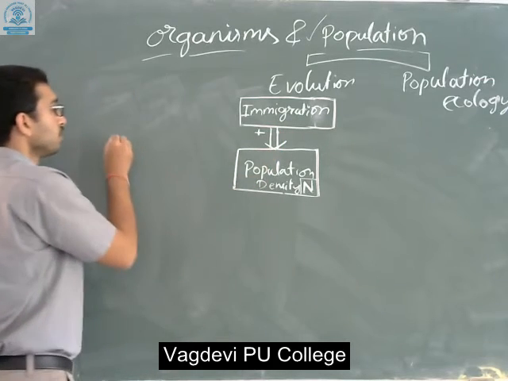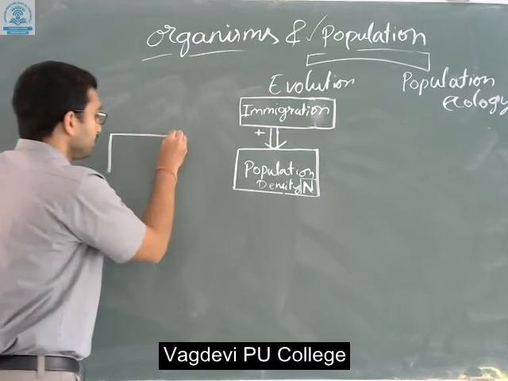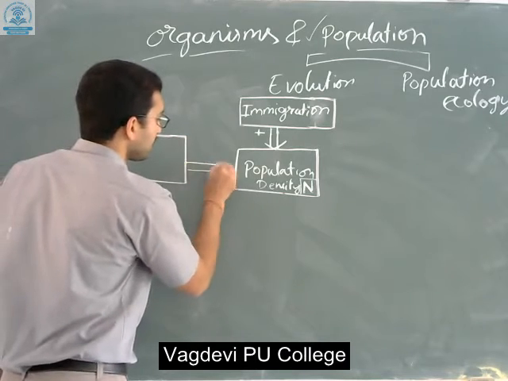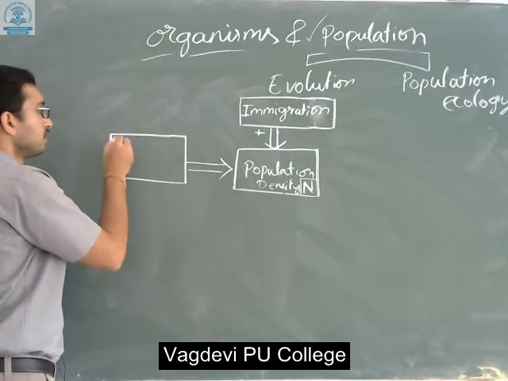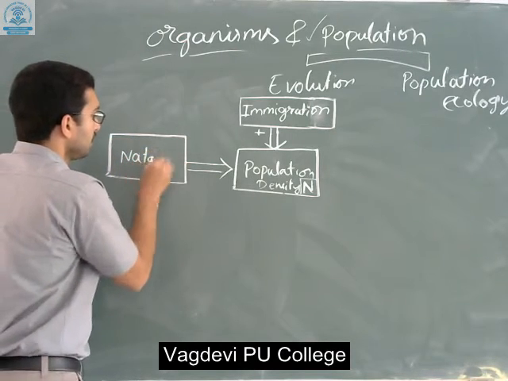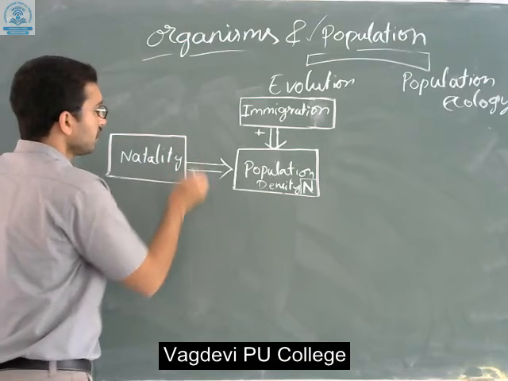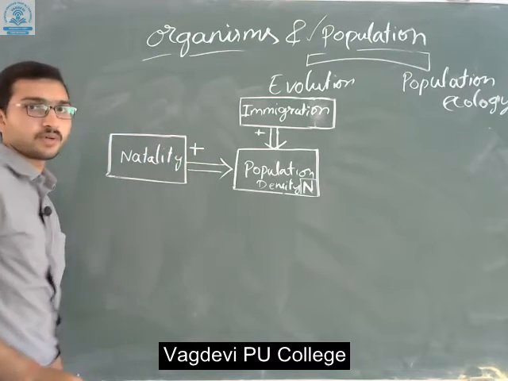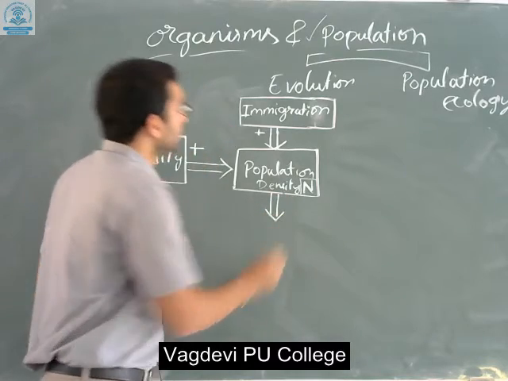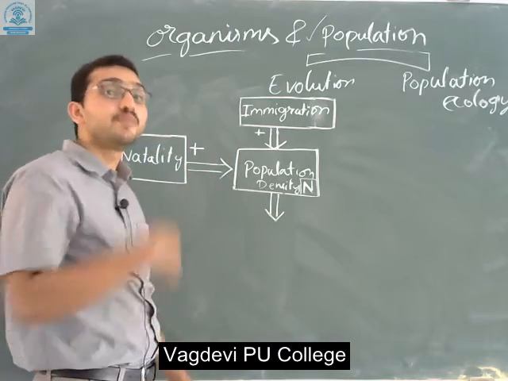Now natality means giving births in a particular time. Here also we consider it a positive value. And quite opposite to immigration is emigration.